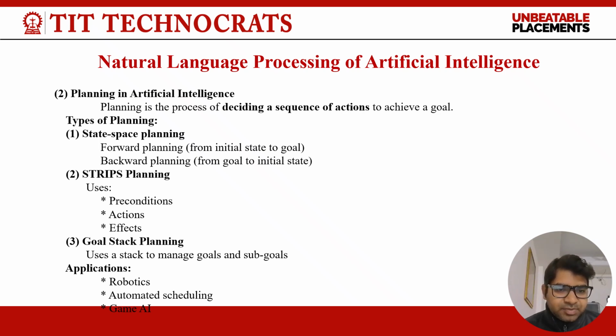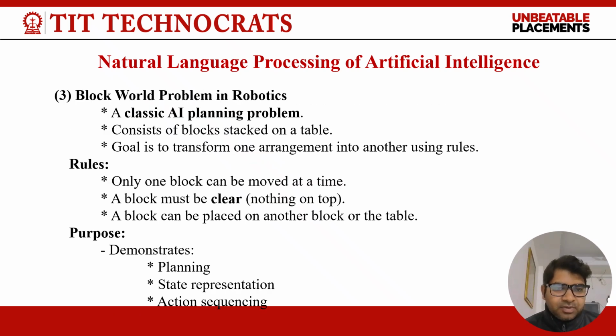Second, STRIPS planning uses preconditions, actions, and effects. Goal stack planning uses a stack to manage goals and subgoals. Applications of planning are robotics, automated scheduling, and games in artificial intelligence.